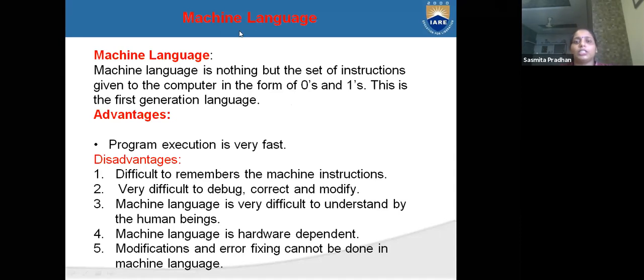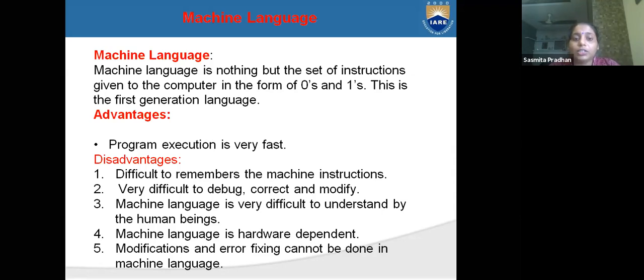Now I will go through machine level language. Machine level language is nothing but the set of instructions given to the computer in the form of zeros and ones. In machine level language, the machine can understand only zeros and ones. This is the first generation language. What are the advantages of this? The program can execute very fast.